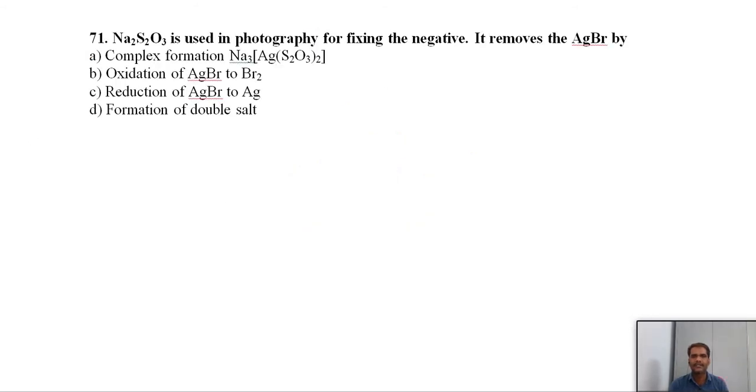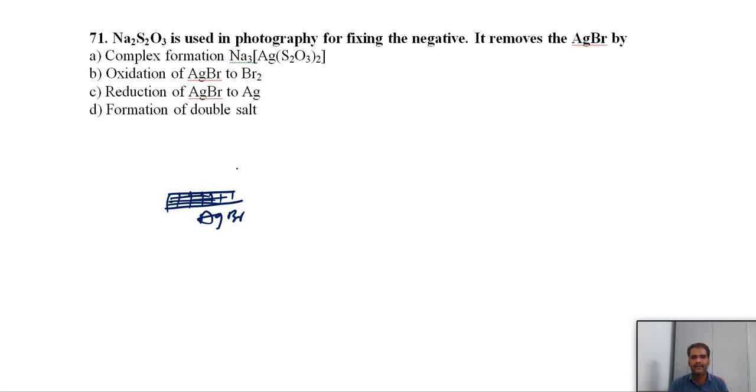The next question: Na2S2O3. This is hypo. It is used in photography for fixing the negative. It removes the silver bromide by what? Generally, hypo solution is used in photography. In the older days, we used films like this, and the film is initially coated with silver bromide.